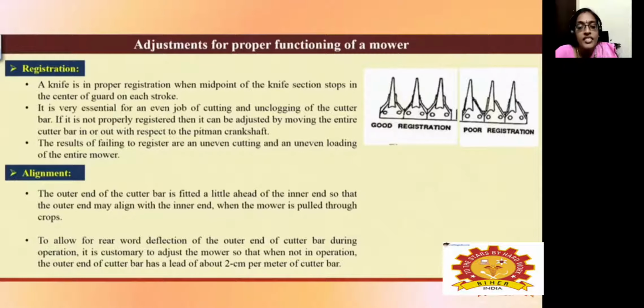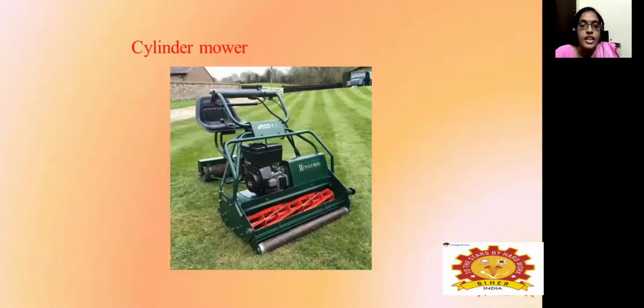mower so that when we're not in operation, the outer end of the cutter bar has a lead of about 2 centimeter per meter of the cutter bar. So lead will be fixed at 2 centimeter per meter of the cutter bar. So this is known to be the cylindrical mower.